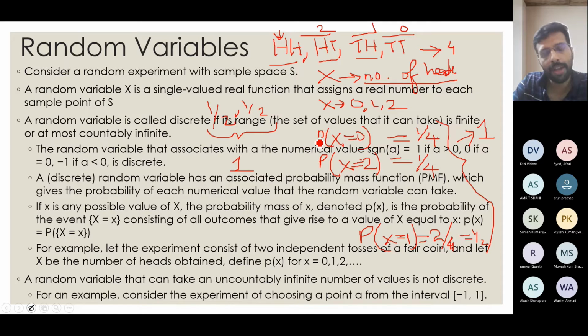So you can recall that we saw in the first session about Kolmogorov's axioms, 3 axioms, right? You can go through that material. So if you see, this is matching with those axioms. Any probability mass function that you define should follow the 3 axioms: probability of any event should be greater than or equal to 0.